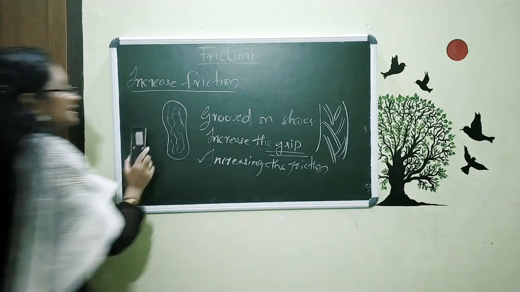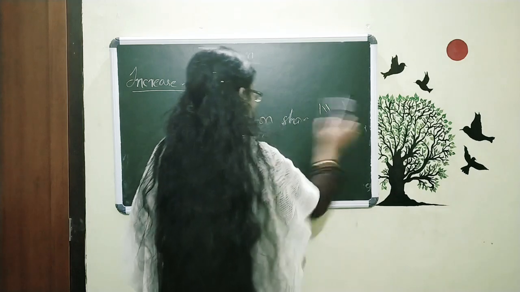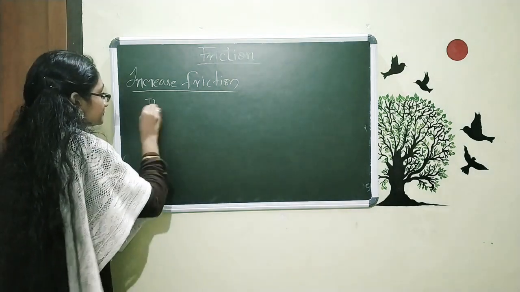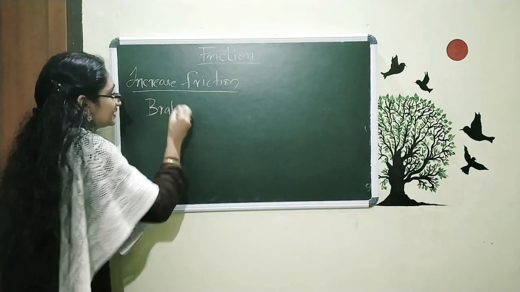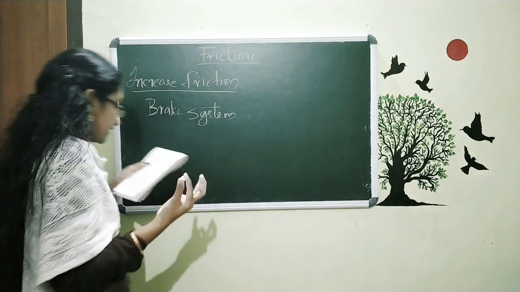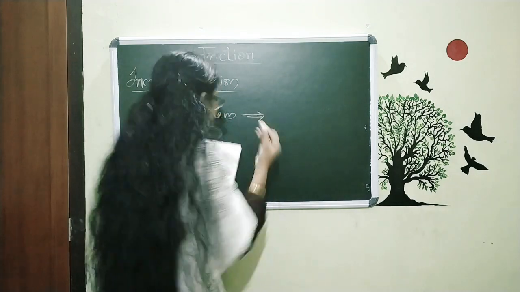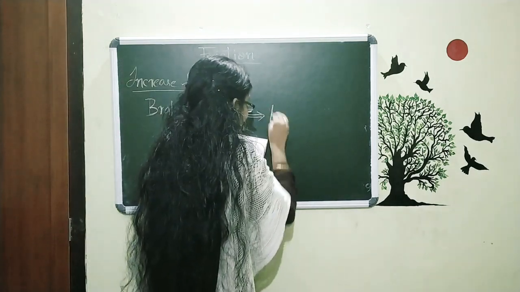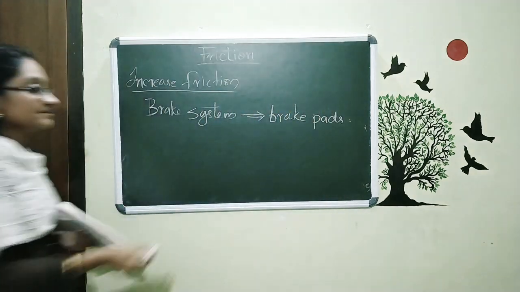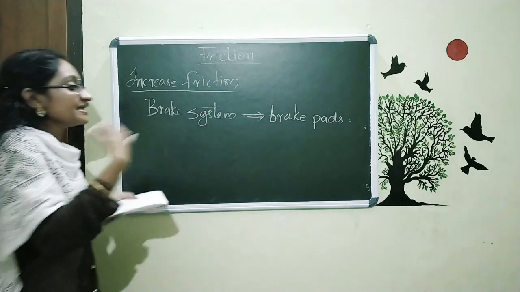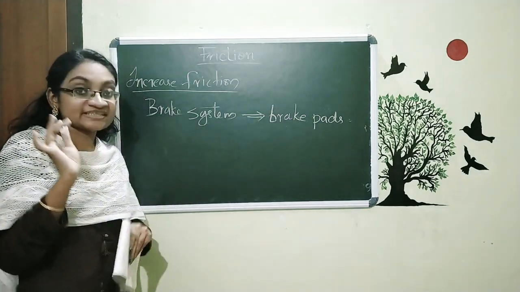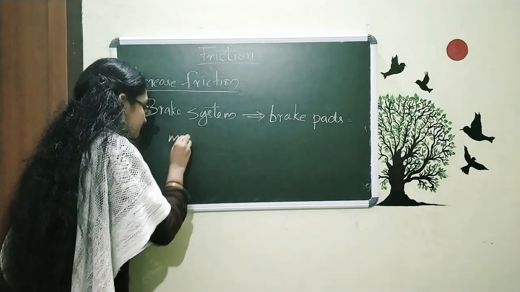The second one is in the brake system of bicycles and motor vehicles, we use certain types of brake pads. When we are riding the bicycle, these brake pads do not touch the wheels.